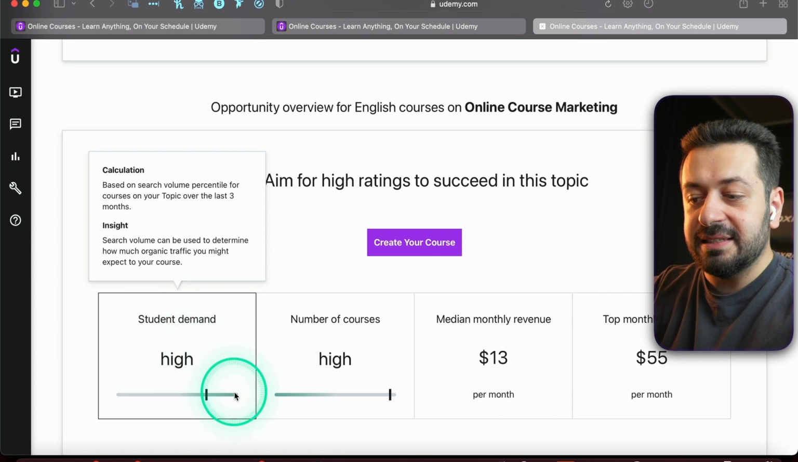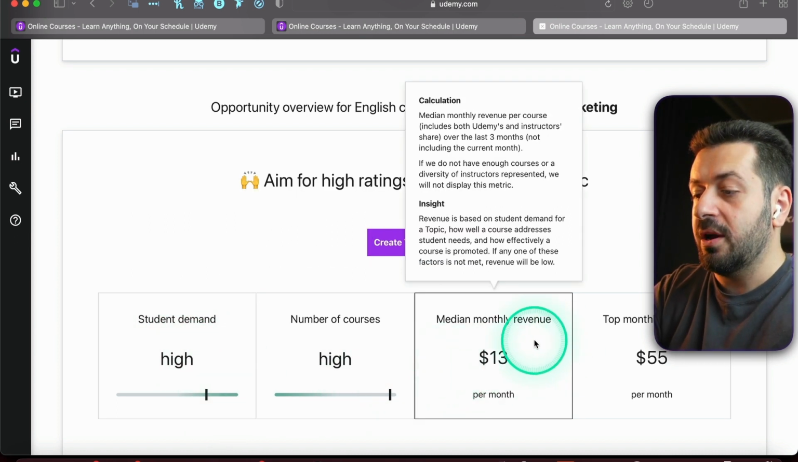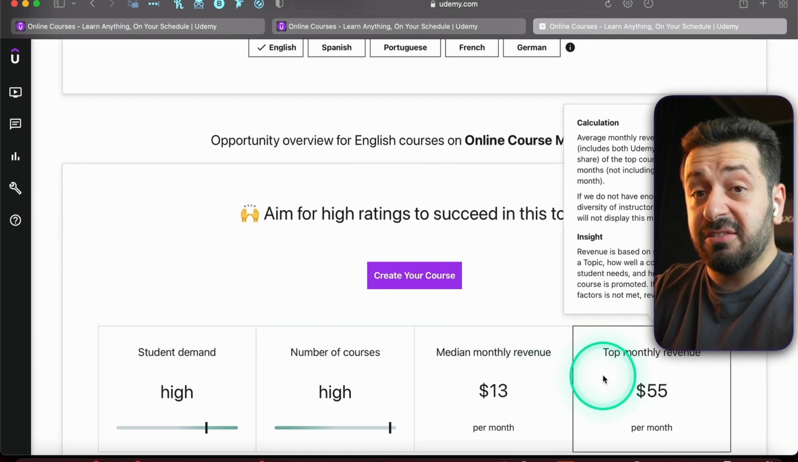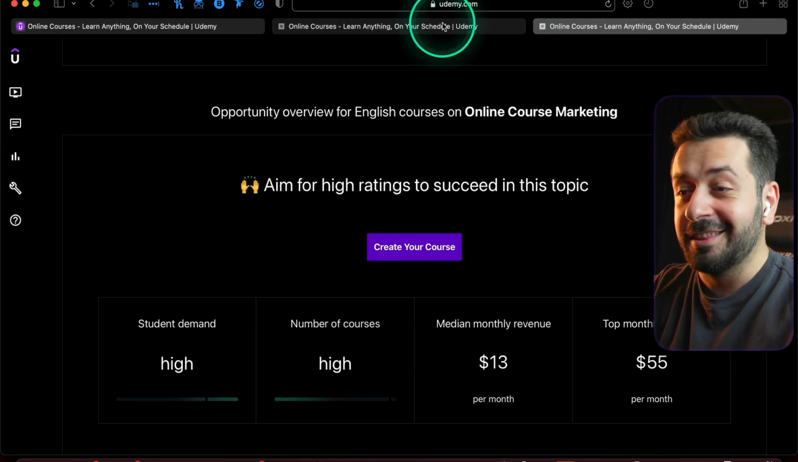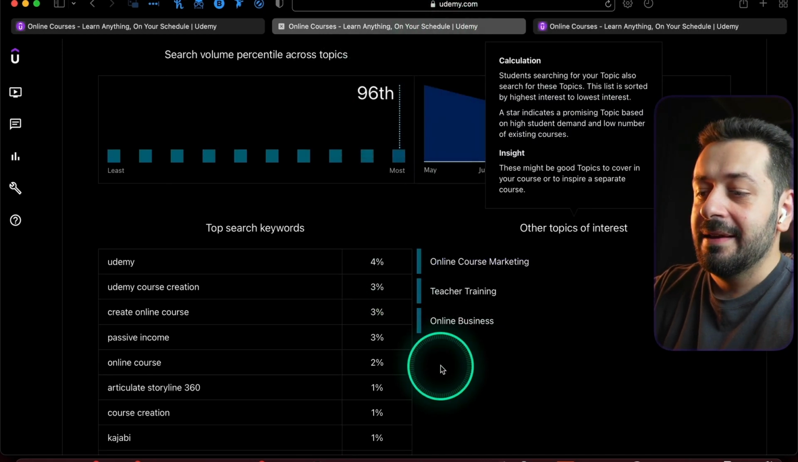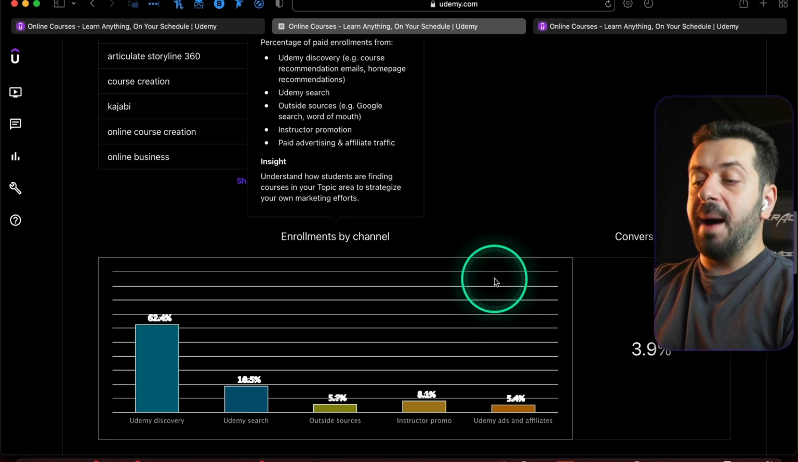The student demand is actually lower than the previous one, and the number of courses is actually pretty high as well. Median revenue is pretty low, and the top monthly revenue is very, very low. If the top course is making this amount of money, probably the second or third is making much less than that. Then when you go down a bit more, you're gonna see the enrollments by channel.